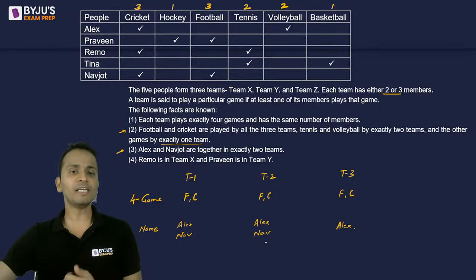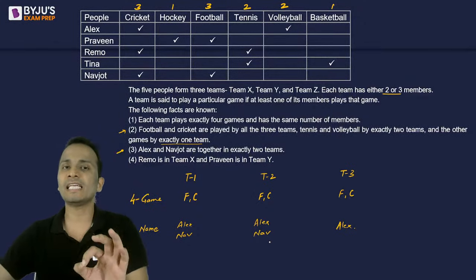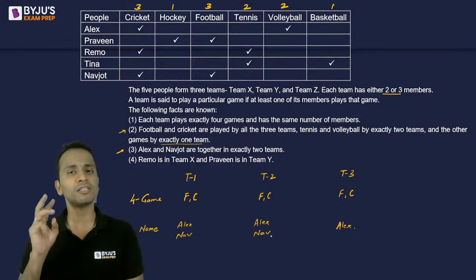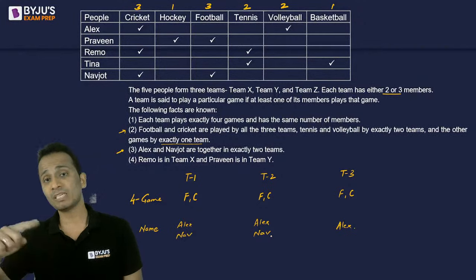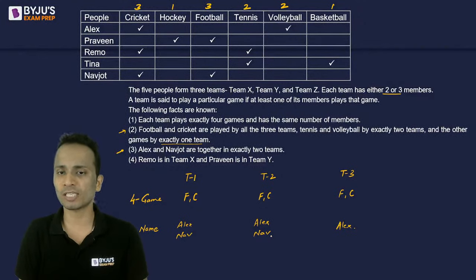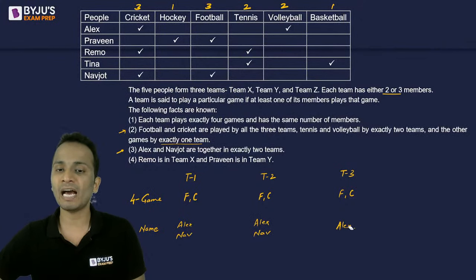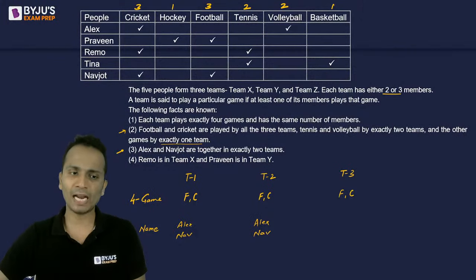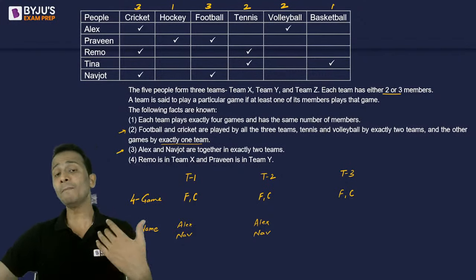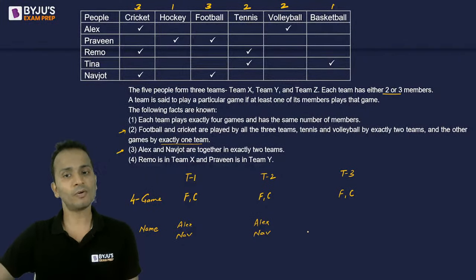So the statement is Alex and Navjot are together in exactly 2 teams. Both will be together in only 2 teams, but in the third team one of them can be present. So third team may have only Alex, third team may have only Navjot. I don't know who it is. So right now I have erased. It may or may not be possible, right?